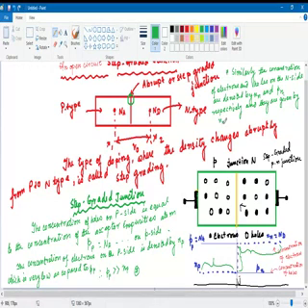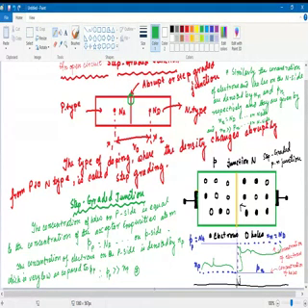n of n is equal to n of d and n of n is much greater than p of n. So this is on the n side. This is also on the n side. So no problem with this.